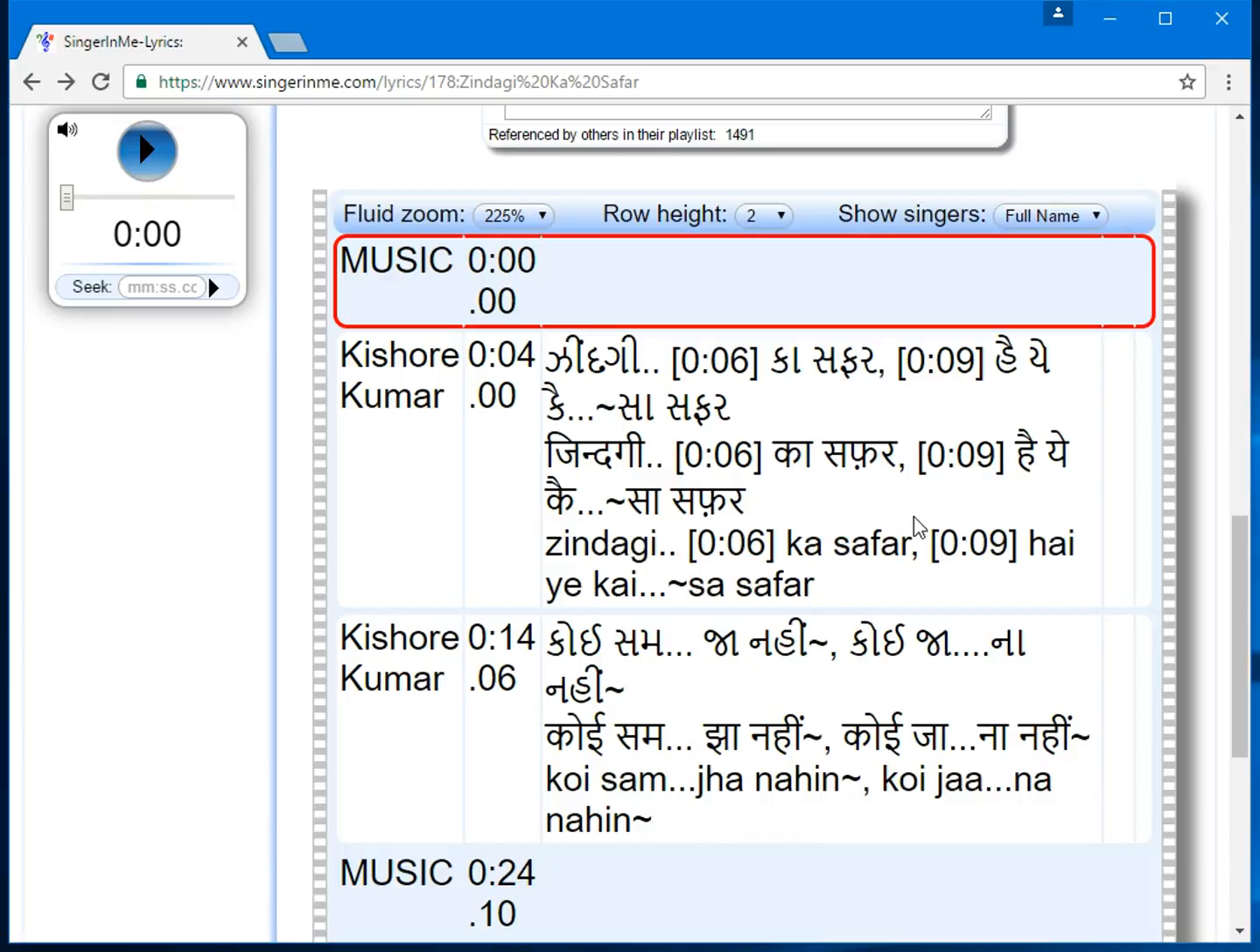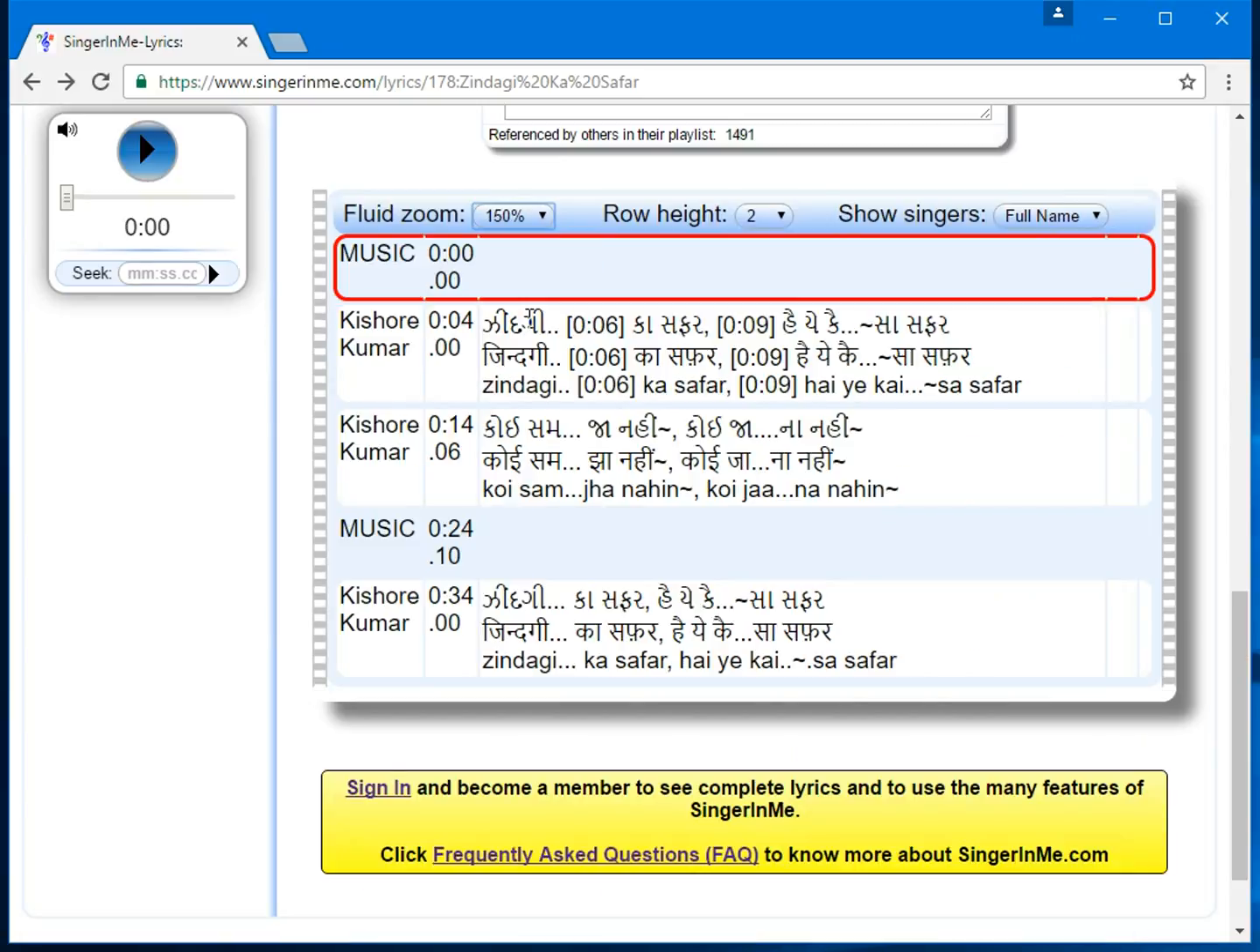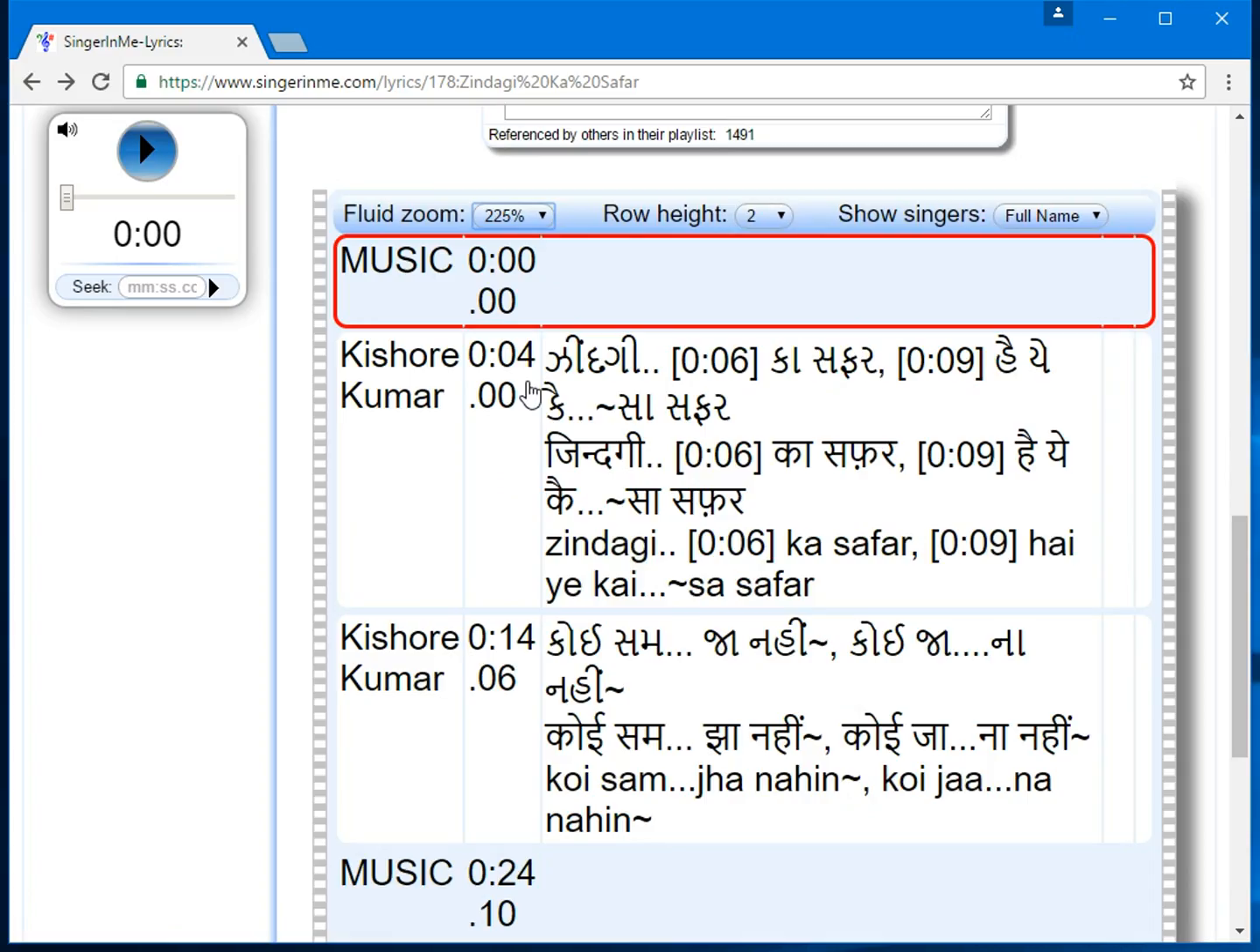Let me magnify and minimize the zoom a couple of times to give you a good feeling on how this feature works, and note that the lyrics are always visible. I'm now going to magnify to 300%, and as you see, the lyrics are fully visible. Let me minimize it to 150%, and of course you should see more lyrics. Let me now go back and reset to what it was.